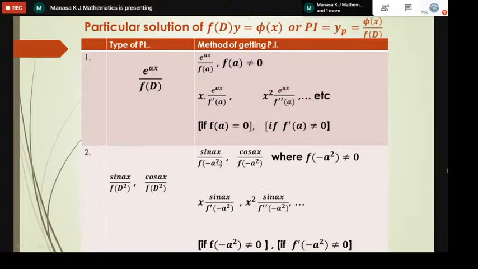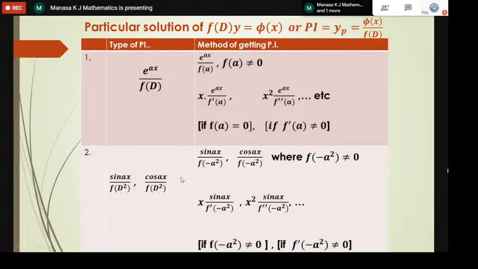Once again, you check whether this denominator is equal to 0 or not. If it is not equal to 0, then this is the solution. If it is equal to 0, then the procedure is the same as the first one. Multiply x to the numerator, or pre-multiply x to this given function, and differentiate the denominator with respect to d. And once again, you replace d square by minus a square, where d actually denotes differentiation d by dx.